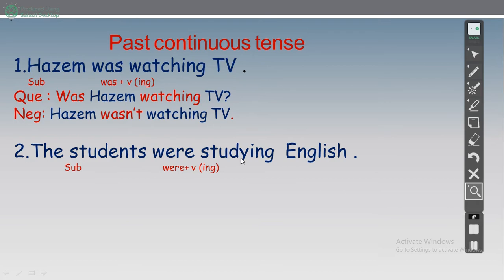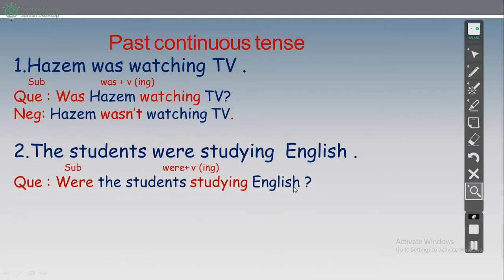The students were studying, the verb with ing. The base form is study. Study plus ing, studying. Studying what? Studying English. English is the object. The students were studying English. Okay, were plus ing. This is the form of past continuous. Okay, now how can we make a question?